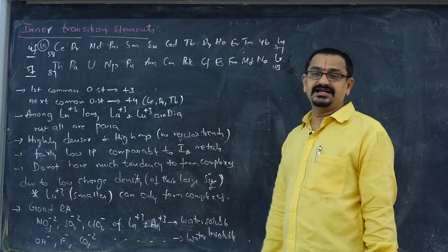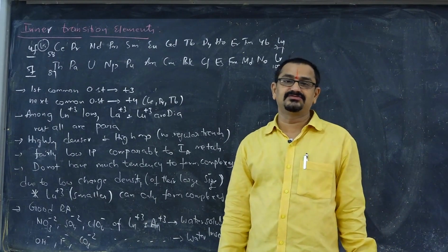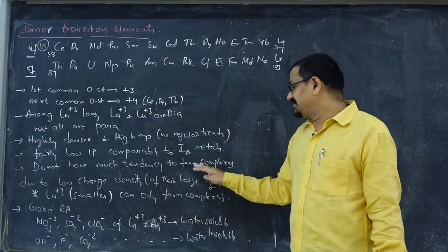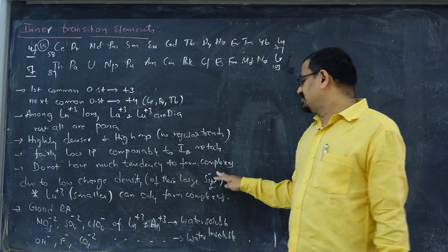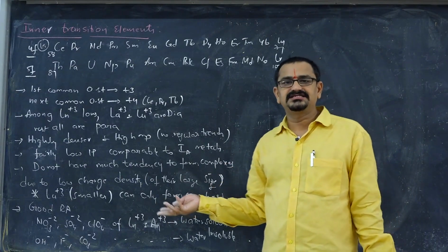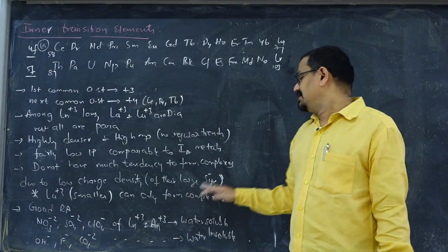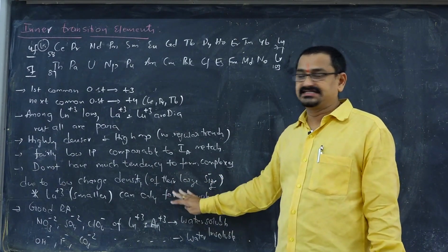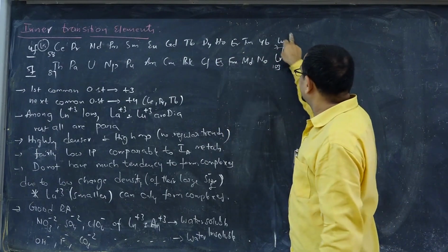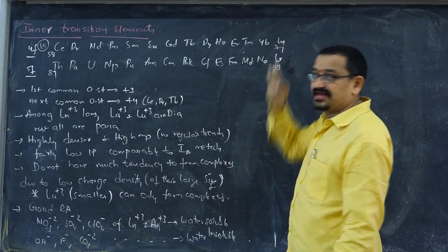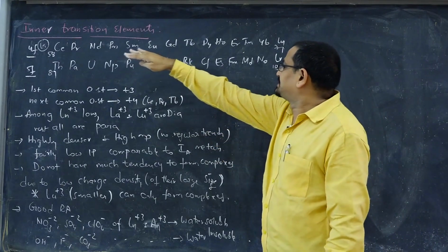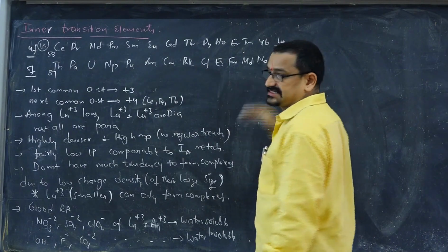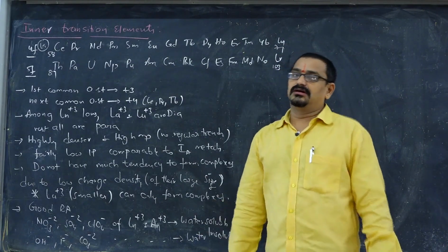Transition elements have much tendency to form complexes because of their small size and more charge density. Even though vacant orbitals are available here, because of less charge density, as they are larger in size when compared with the transition elements, because of large size their charge density is less and they are unable to form complexes. Among these lanthanides, the last one is smaller in size because of lanthanide contraction, there is a steady decrease in size of lanthanides, and due to actinide contraction also there is a steady decrease, and consequences also we have studied.